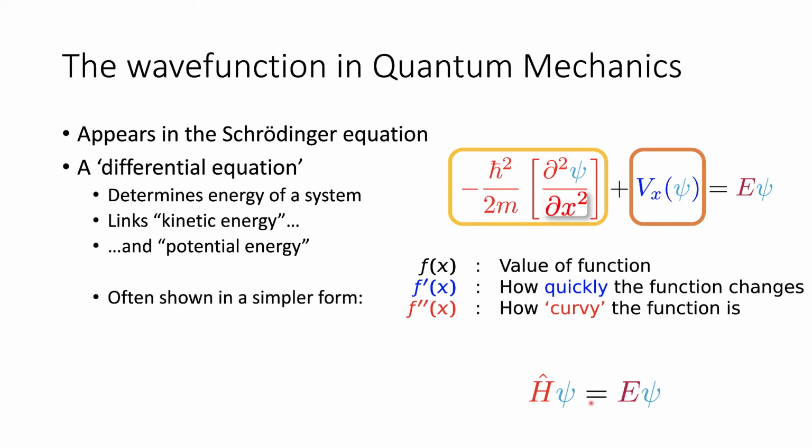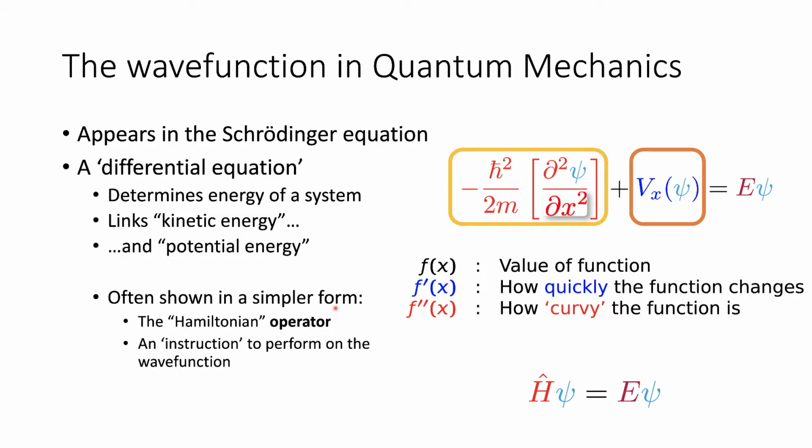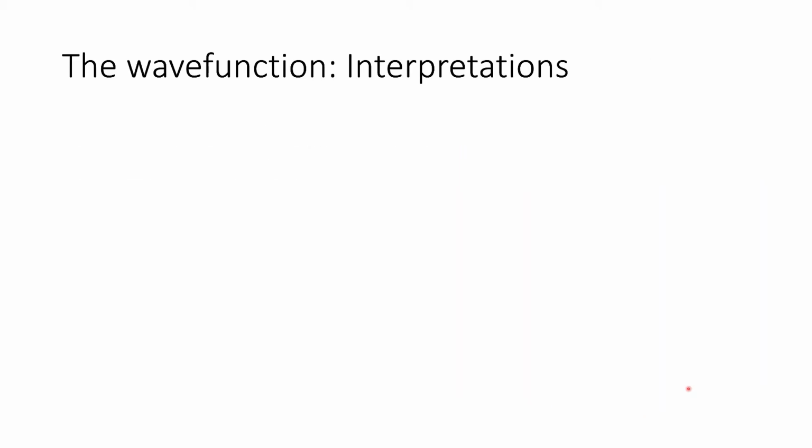It's often shown in a much simpler form down here. It's important to recognize that we can't simply cancel the psi here, because this H with a hat represents a Hamiltonian operator. An operator is simply an instruction which tells us what to do to the wave function. So if we had "square it and add 2", that is an instruction. So we could say our Hamiltonian is "square it and add 2", and that would give us a value at the end. Interpreting the wave function is important as well.